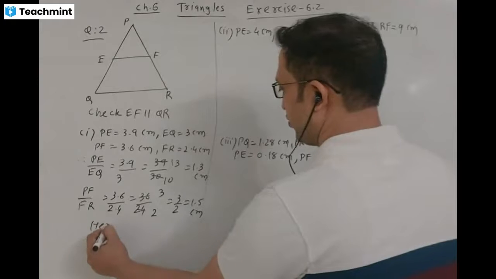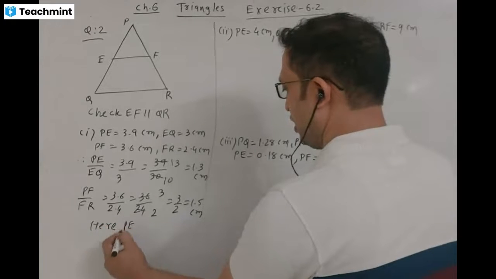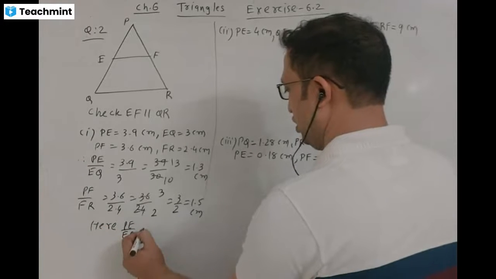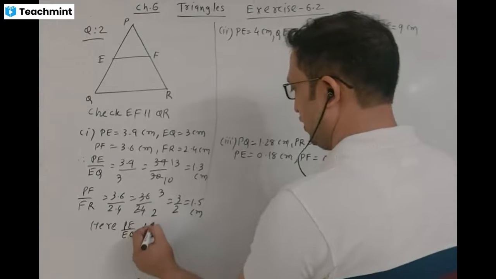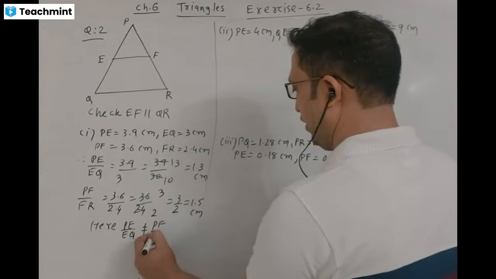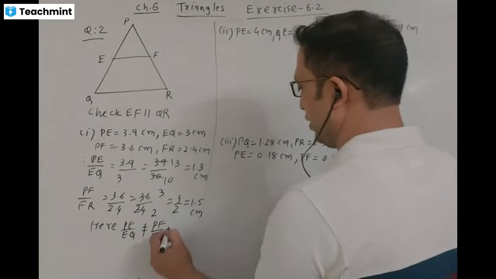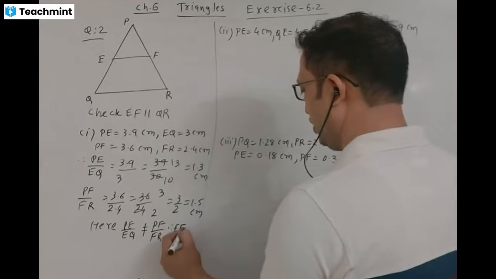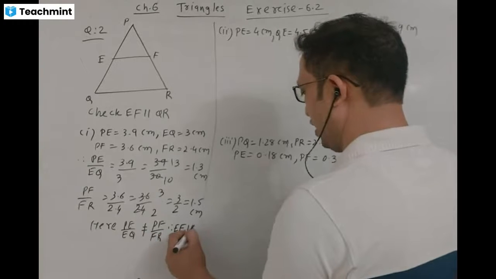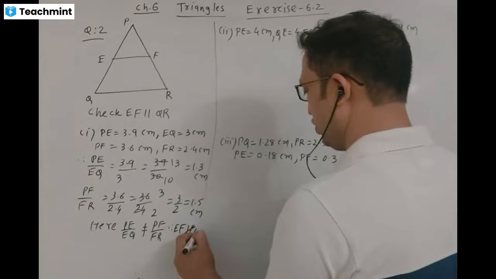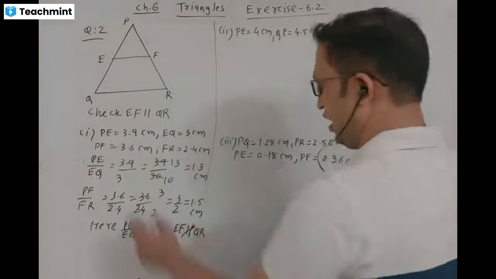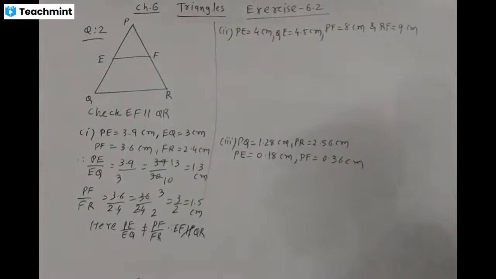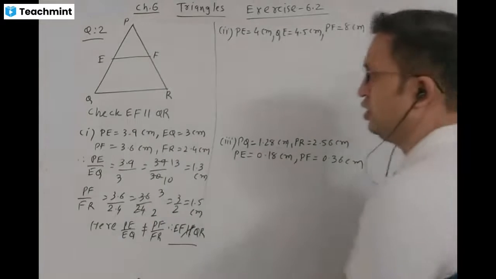Here, PE by EQ is not equal to PF by FR. Both ratios are not the same. Therefore, EF is not parallel to QR. Okay. Second one.